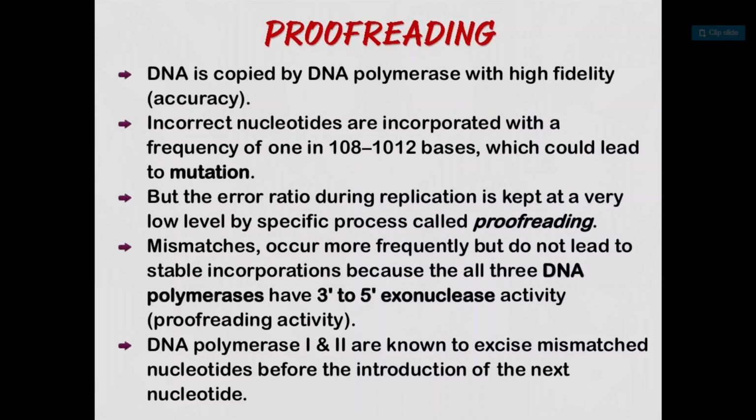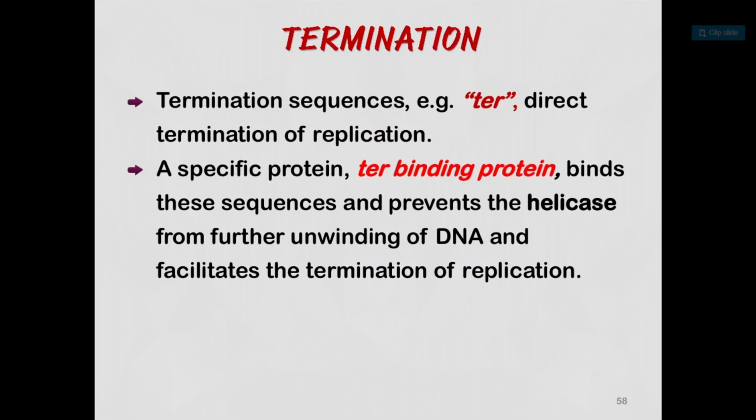So termination is the end process which stops the unwinding of DNA, and this is the last step of replication of DNA. When unwinding stops, it is clear that no new DNA strands can be synthesized. So it is the last step where replication stops, and it is called termination.